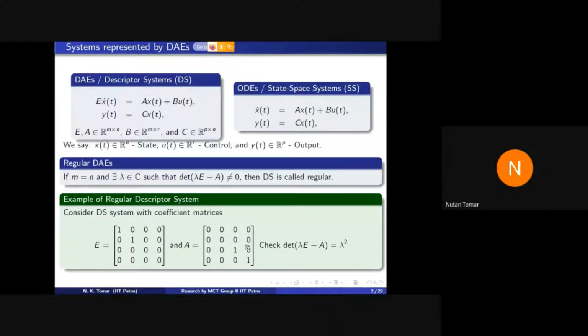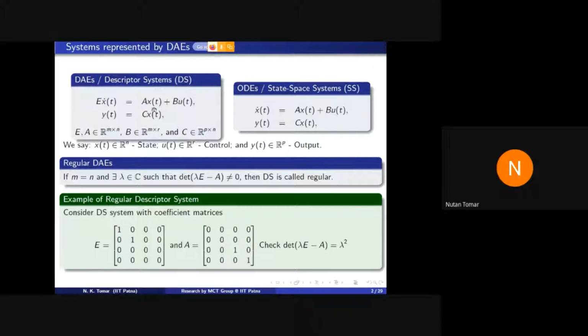Regular systems, I will explain that there are certain problems in the solution of descriptor systems, certain challenges we have from mathematics part. But for regular systems, for a set of initial data, initial conditions, solution exists nicely. I will explain what is the meaning of this nice word here.